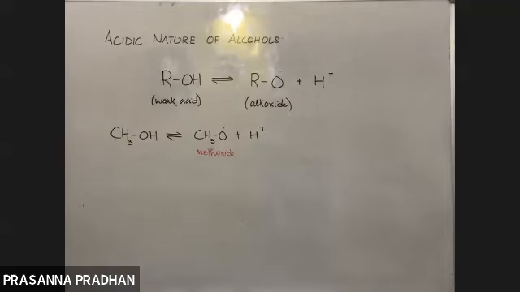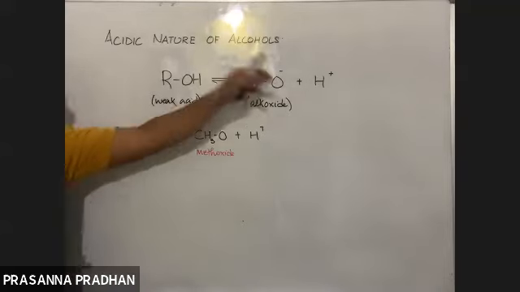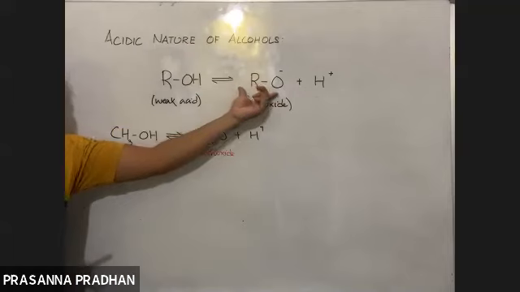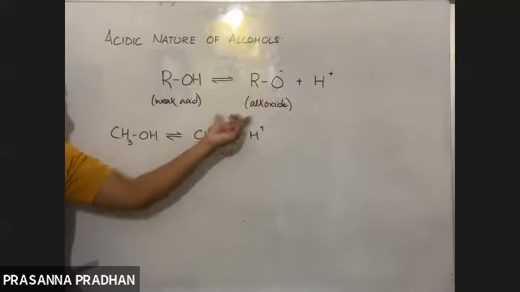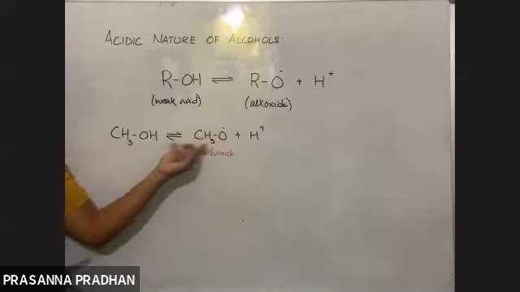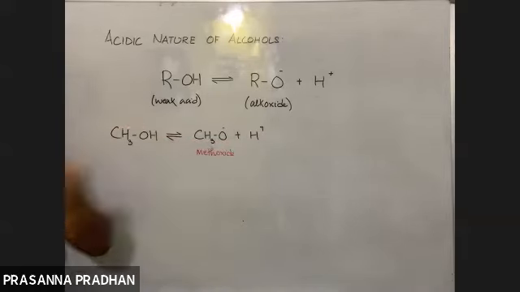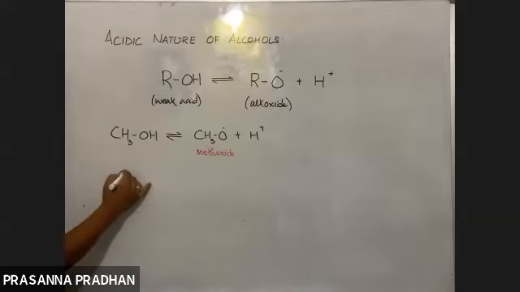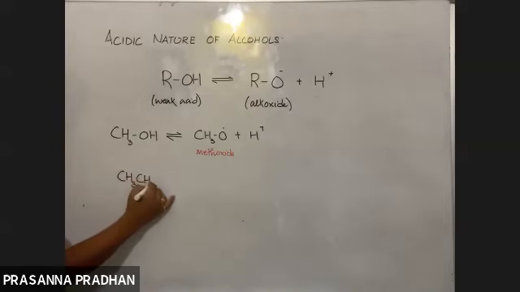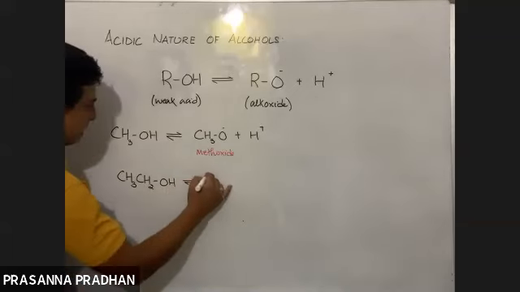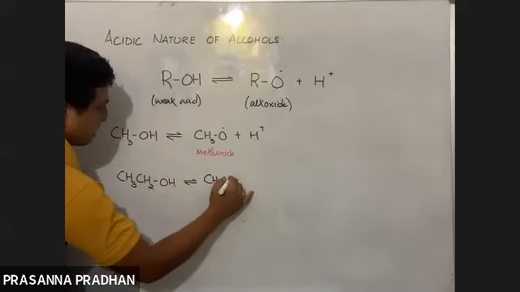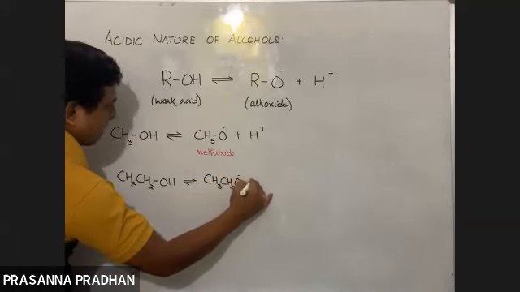You have studied in class 11, an acid after giving off a proton, the negative part which is left is known as a conjugate base. So this is the conjugate base. A weak acid gives us a strong conjugate base. So this acts as a very strong base. A weak acid's conjugate base is always strong. Ionic equilibrium. Okay, fine. So CH3CH2OH will ionize to give us CH3CH2O negative plus H positive.